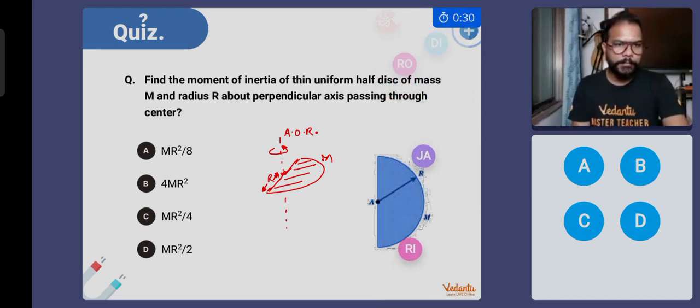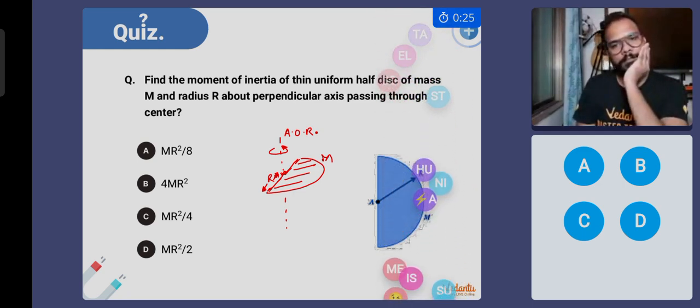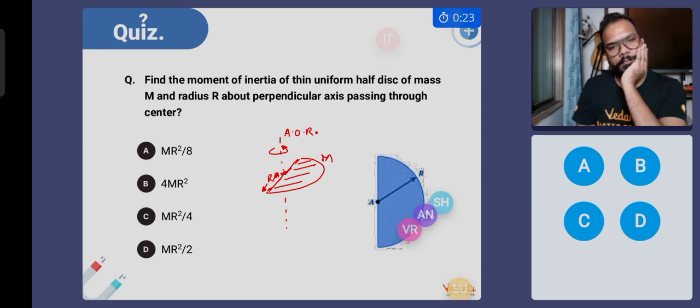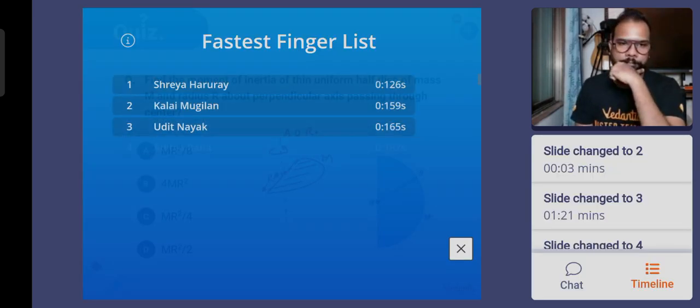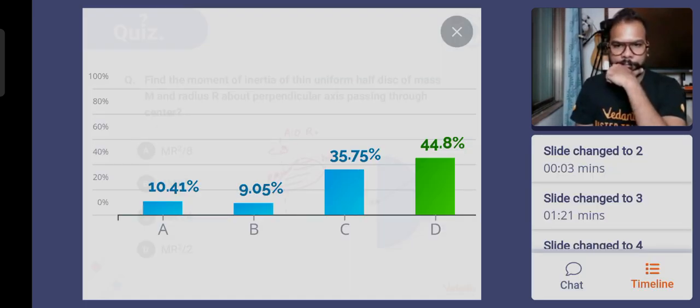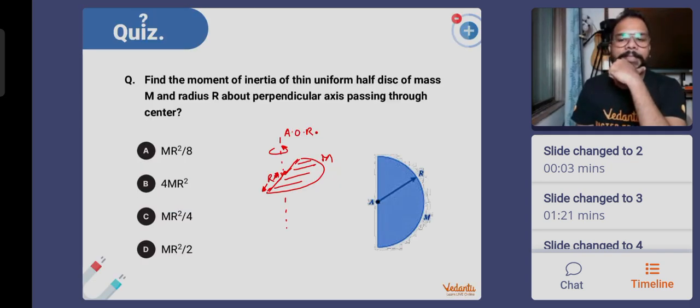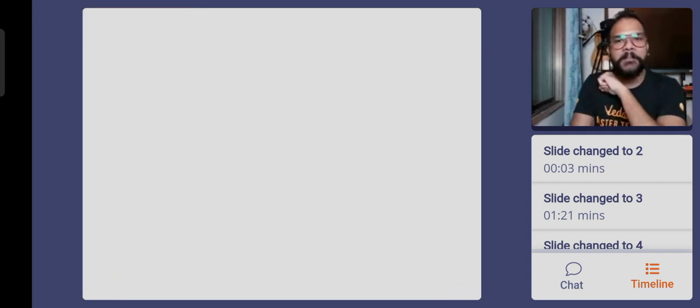Last 15 seconds now, everyone. Very good. The answer remains the same, half mr square. It remains the same. How will you visualize this?